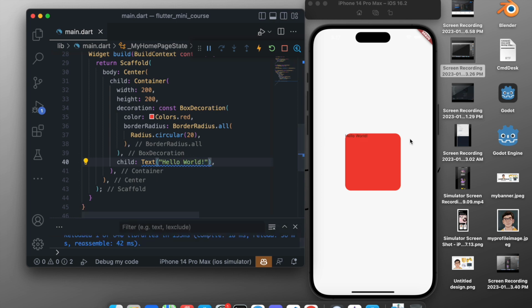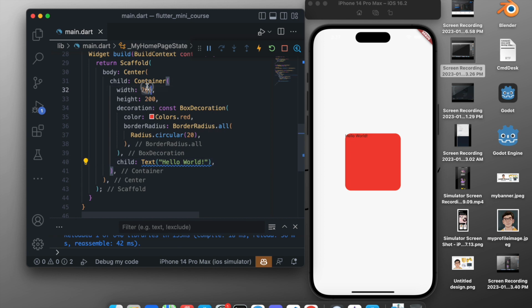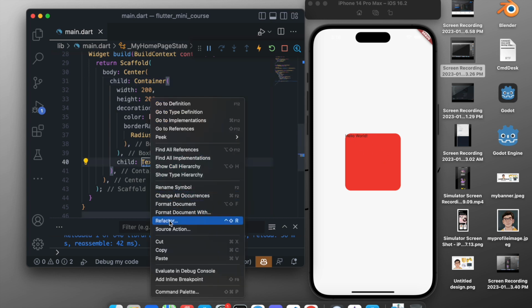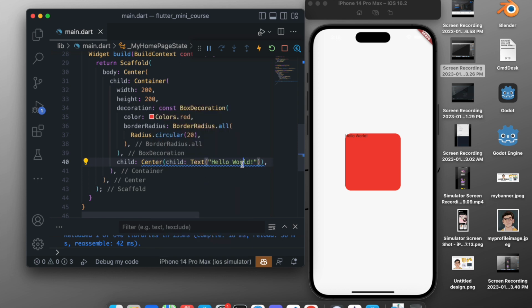So here we go, we have a text hello world right here, and again we can center it. In this case our container's width and height is 200, so the center will work only within the range of the container, which is the parent widget. It will center it within the container. To do that, we will just click on refactor, wrap with widget or wrap with center, and if you save this just now, Command S, here it is centered. So this is how you can just make a container.